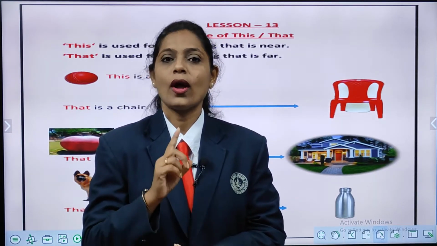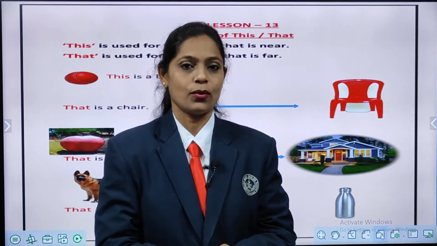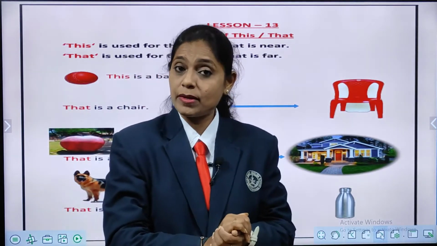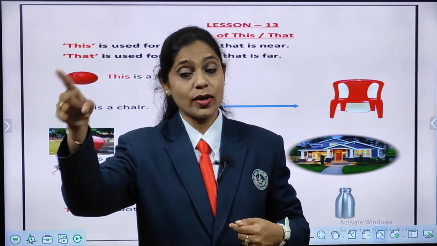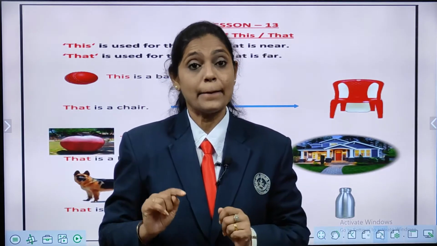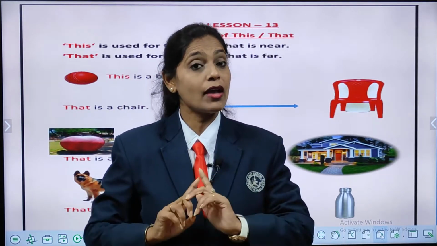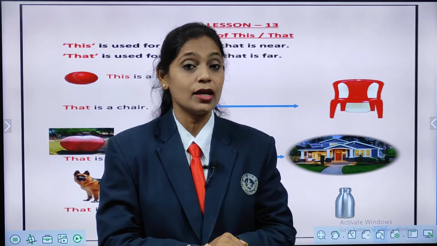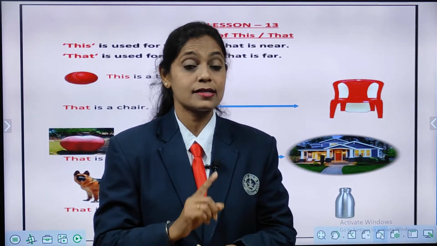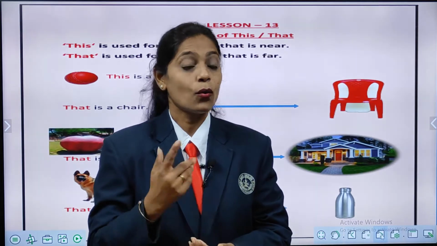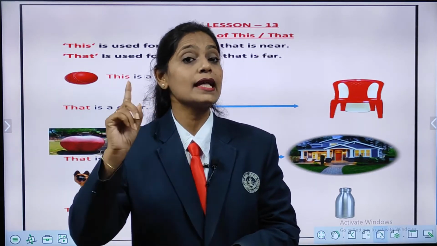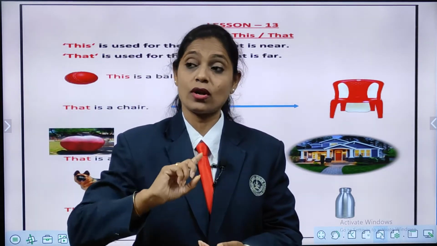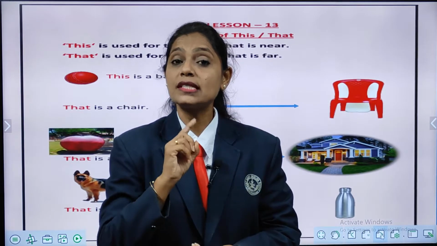Very good. Now, any object which is far from you, which is not near to me, which is far, means you have to stand up and go to that object, that much far it is from you. Suppose that there is one cupboard over there, that is not near to me, but if I want anything, what I will do? I will go near that cupboard and I will open and I will take the thing. Right now that cupboard is far from me. So, what I am going to say, children? Yes, the things which are far from us. What we are going to say? We are going to say that. So, what we will say, children? That is a cupboard. Yes, what thing is far from us? We are going to use that for it.